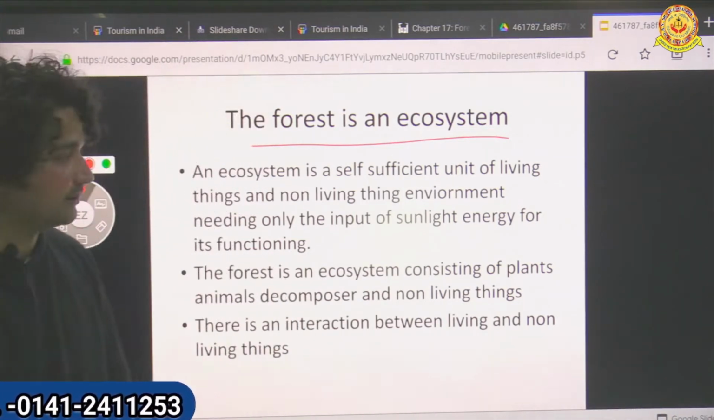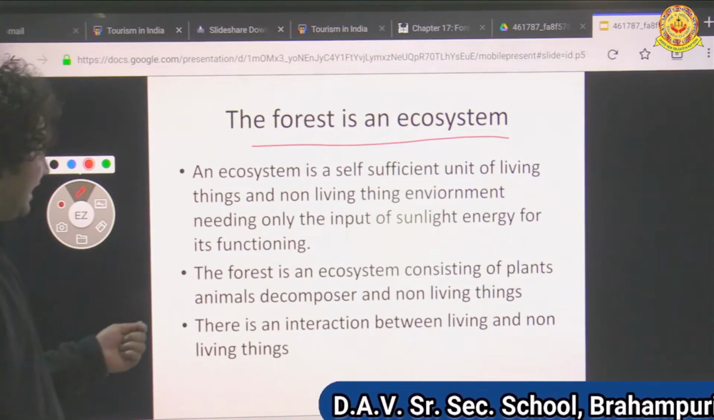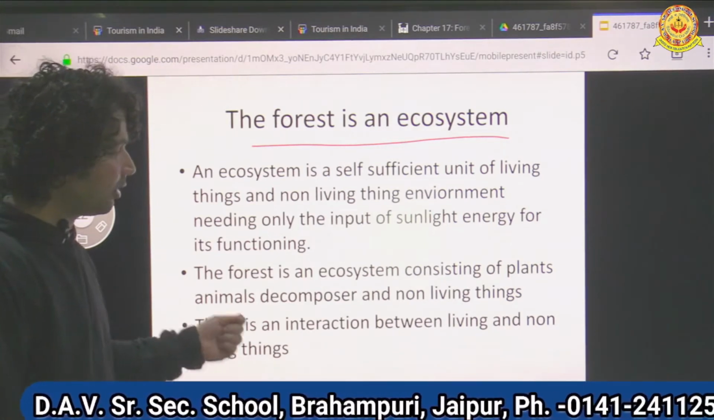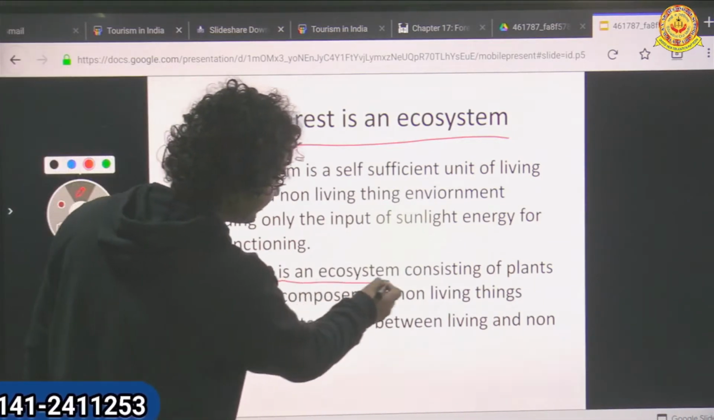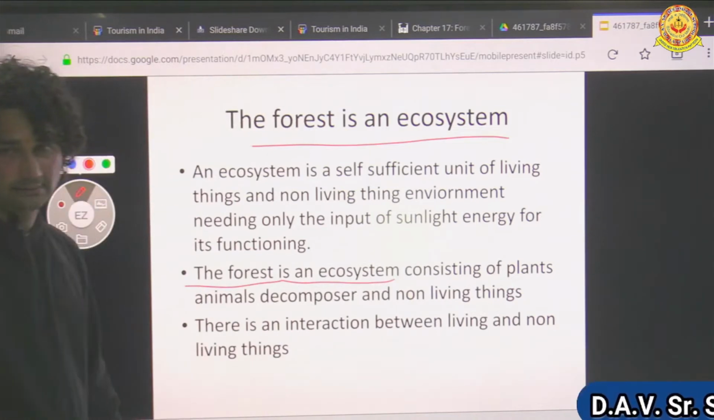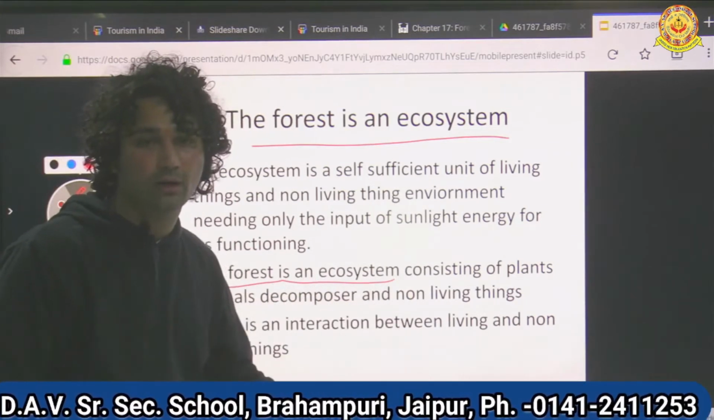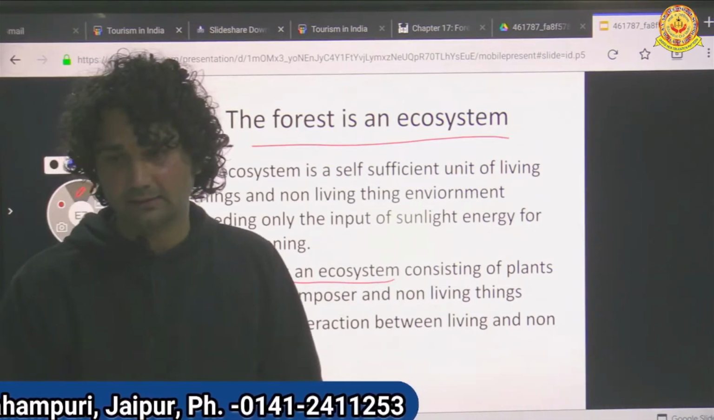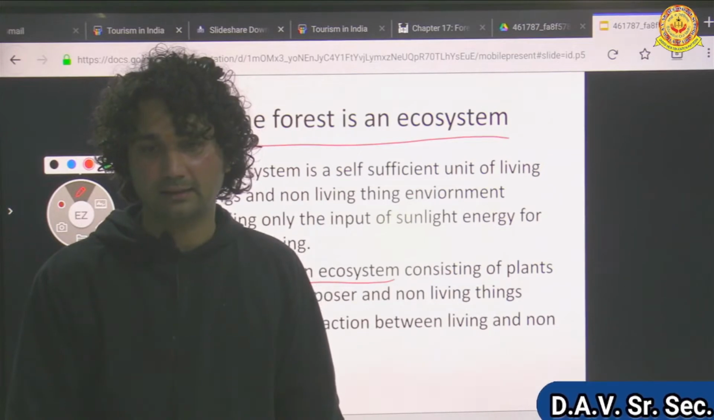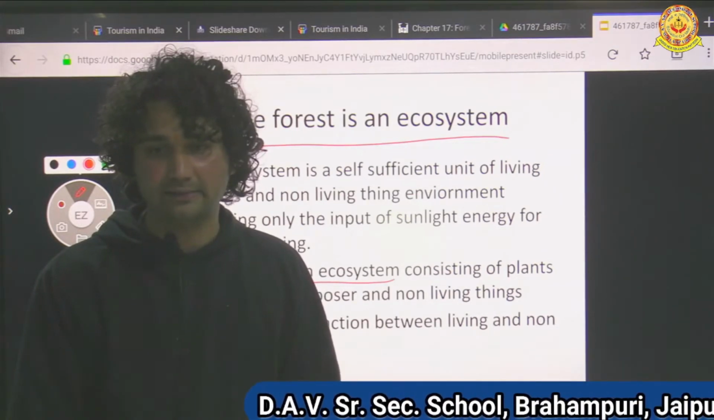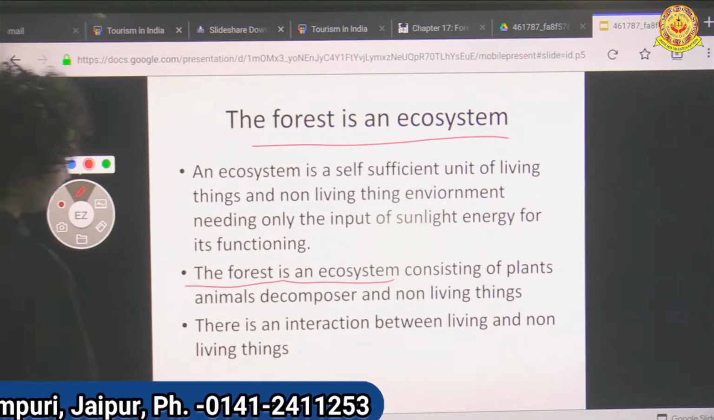Okay, and the forest is an ecosystem that consists of plants, animals, decomposers and non-living things. You all know what non-living things are, like soil, air, sun. These are non-living things.